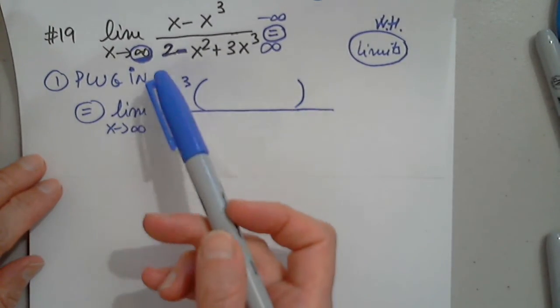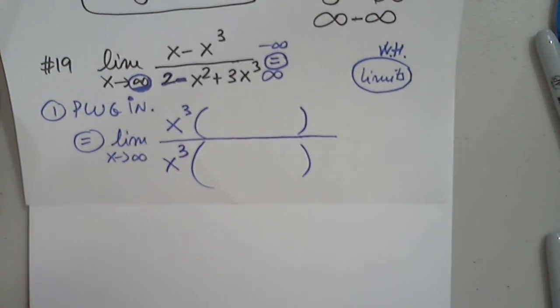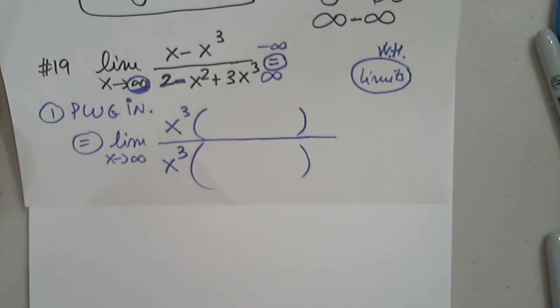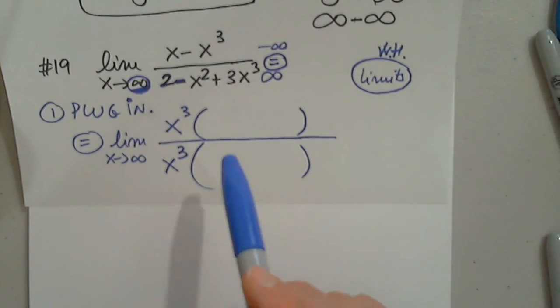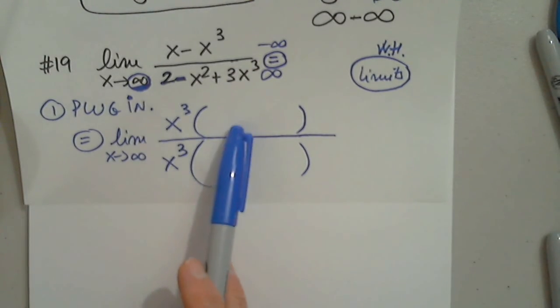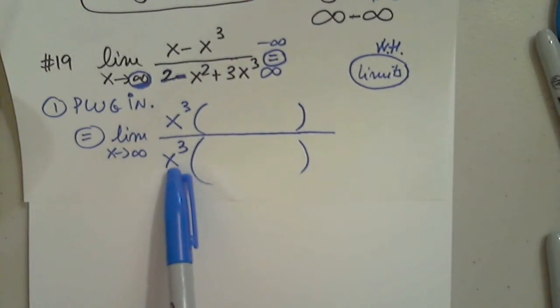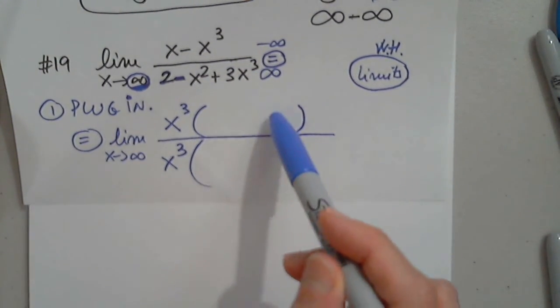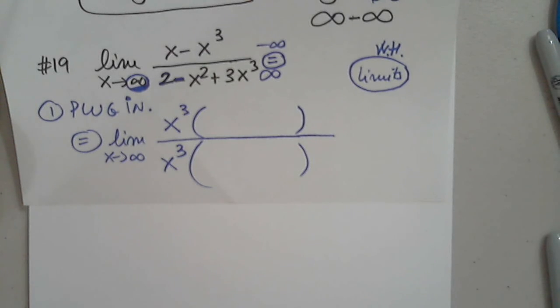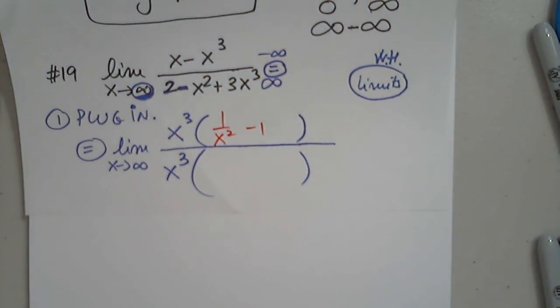The denominator has also degree 3. I can factor out whatever I want from whatever I want, as long as whatever I write here and distribute x cubed, I recover the original problem, and the same thing here. So can anyone tell us what to write? It's okay if you're wrong. 1 divided by x squared minus 1. Perfect.